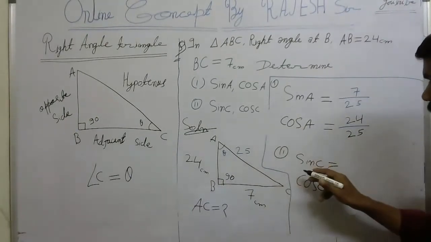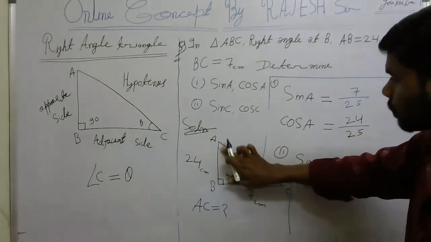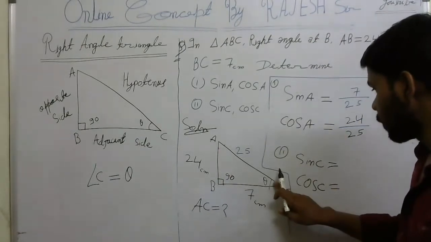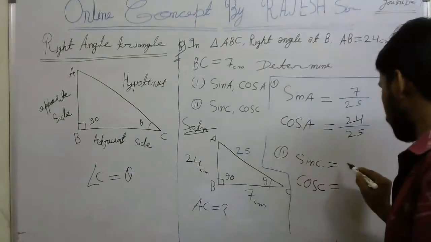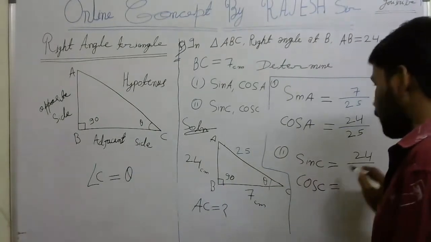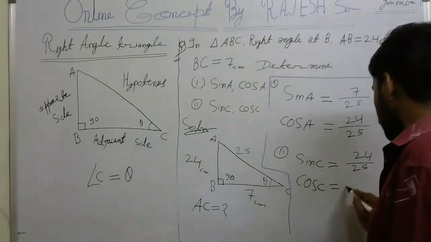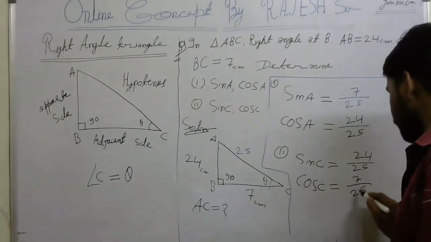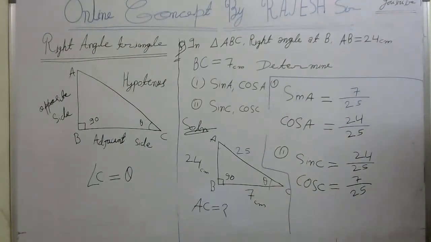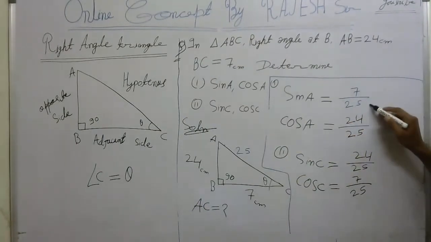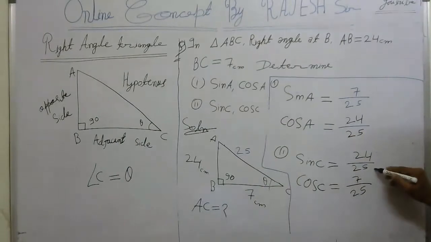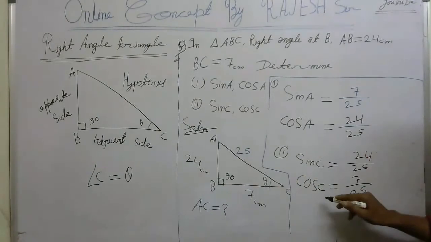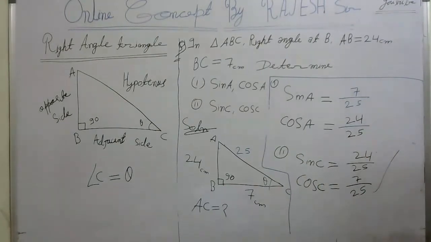Now for number 2, sine C. Remove the angle A, we are going to discuss angle C. According to C, what is your opposite? This is your opposite, so opposite is 24 by 25. Similarly, what is your adjacent? 7, so adjacent is 7 by 25. So look here: sine of angle A is 7 by 25, sine of angle C is 24 by 25. Cos of angle A is 24 by 25, cos of angle C is 7 by 25. So this question is solved.